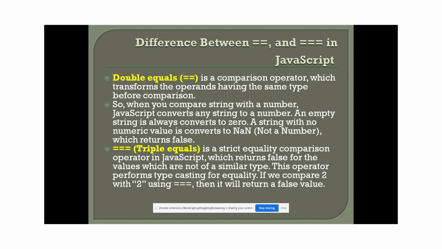In triple equals, it gives priority to the type. What is the type of the data? It checks the type of the data, and based on that it does the type checking and the equality, and then returns the value, guys. So if you compare a number 2 with a string 2, it will return false, because the types differ: one is a number.